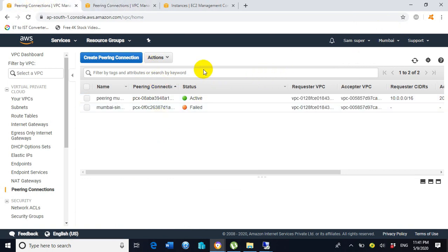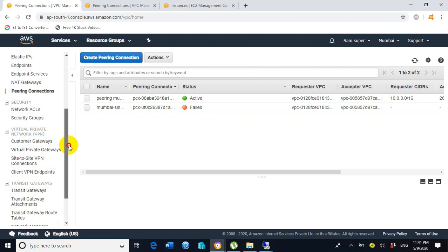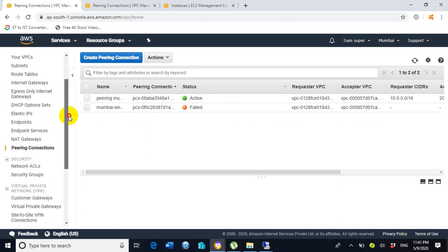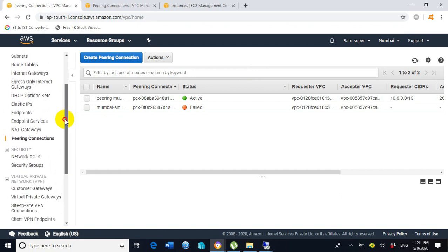So now we need to go to the route table inside the Mumbai region, under the VPC dashboard.